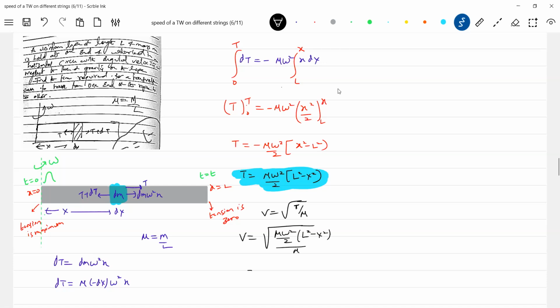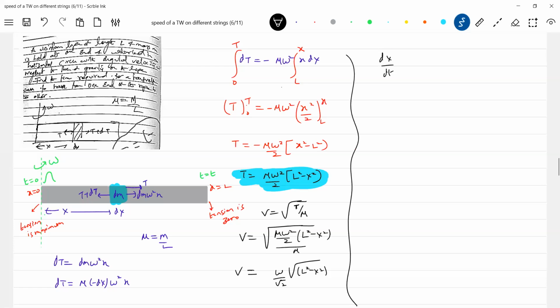Okay, now mu will get cancelled. So this will be omega square. What was the question that is asked? This will be the root. This will be a better idea. So the time taken by the wave, v equal to dx by dt.